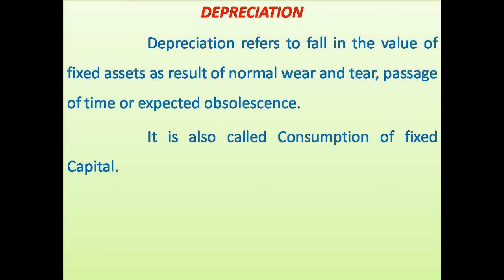Expected obsolescence: what is this obsolescence? Due to change in technology, some fixed capital assets cannot be used. For example, typewriters nowadays nobody uses, because computers have replaced the typewriter. That is what we call expected obsolescence.